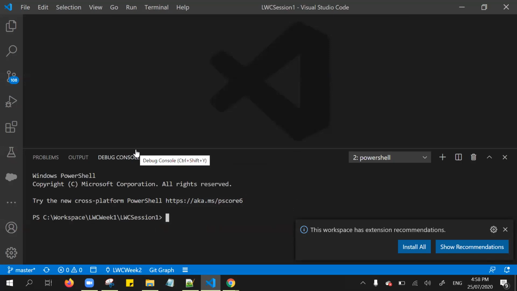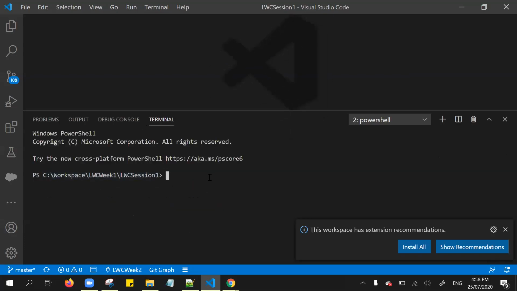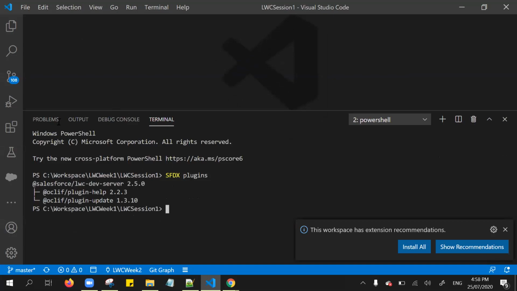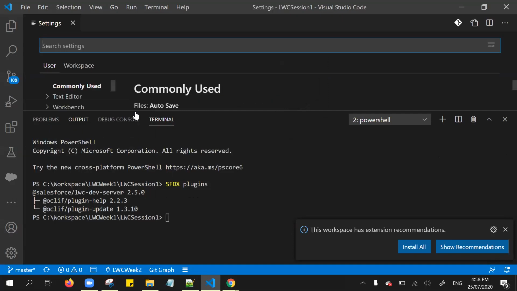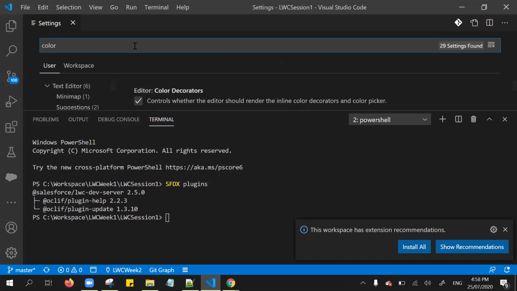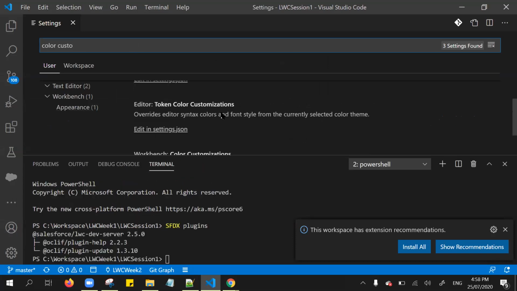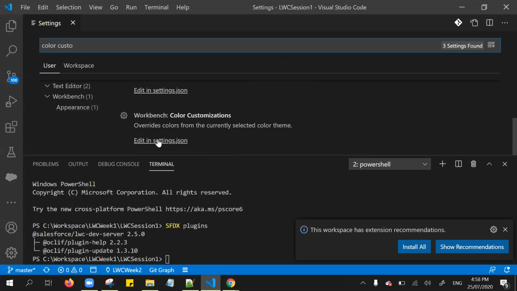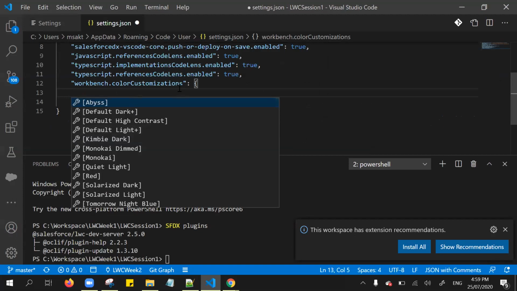And if you want to change the color of this terminal window, for example, I'm clicking these plugins and I want to change these colors, that is also doable. For that, simply go to the settings, and from the settings type color customization. From Workbench color customization, click Edit settings. Here you can define your own customization.